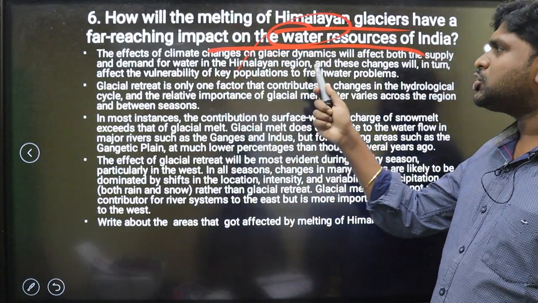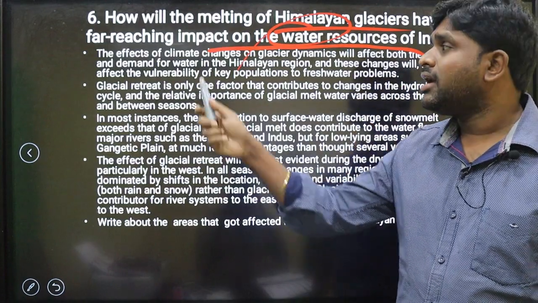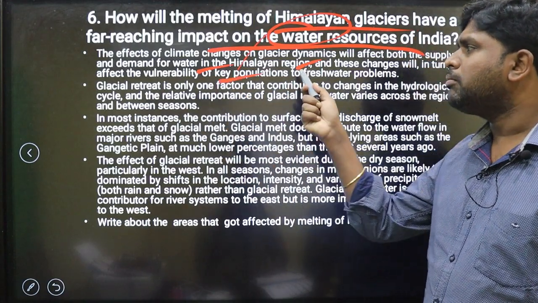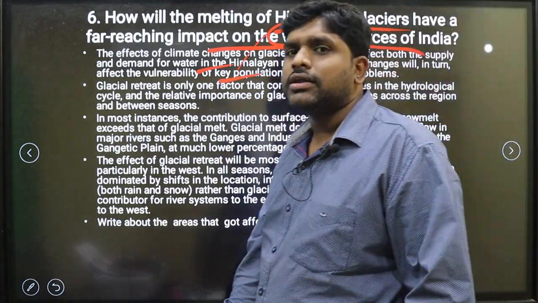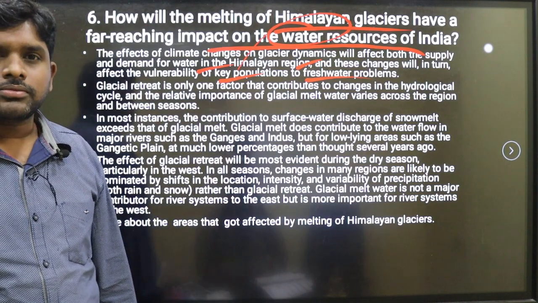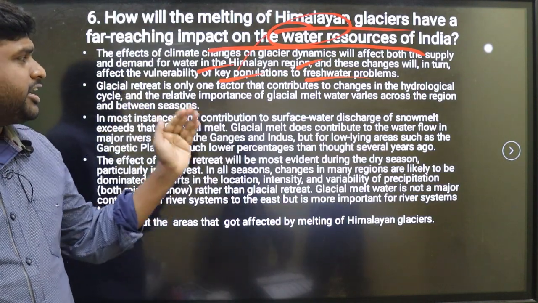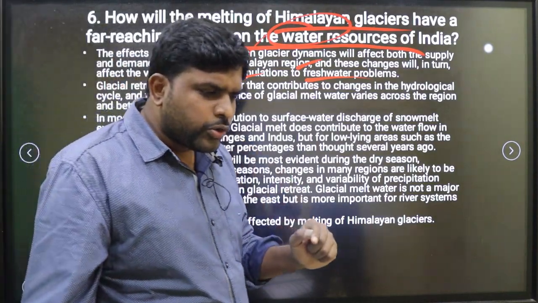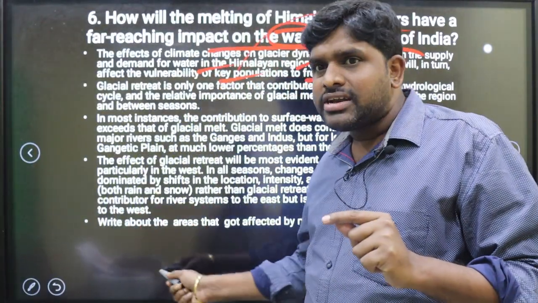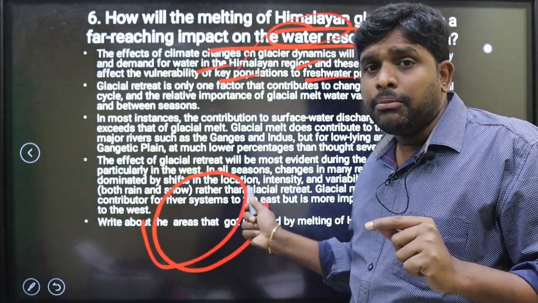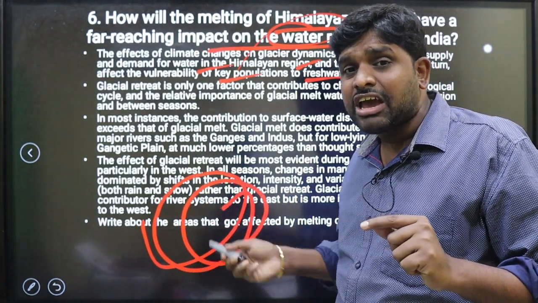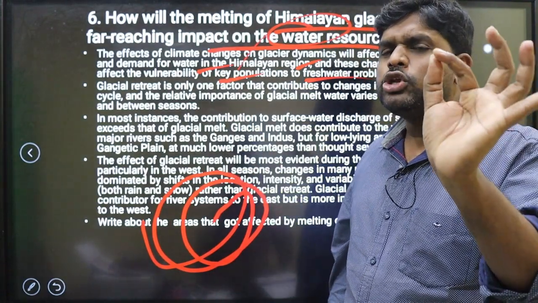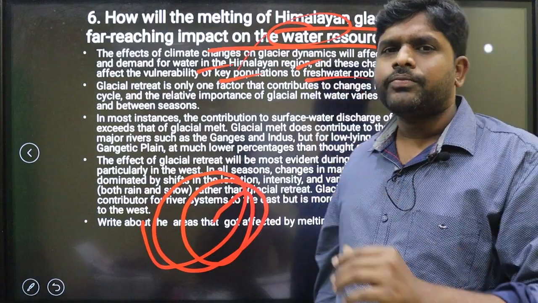The effects of climatic changes on glacier dynamics will affect both the supply and demand for water in the Himalayan region, and these changes will in turn affect the vulnerability of key populations to freshwater problems. Glacial retreat is only one factor that contributes to changes in the hydrological cycle. So what I want to tell you is that you have to draw one diagram: how the glacial melting in Himalayan regions is affecting mainstream India. That is what the question is about. Pure geography, from the Indian geography point of view.